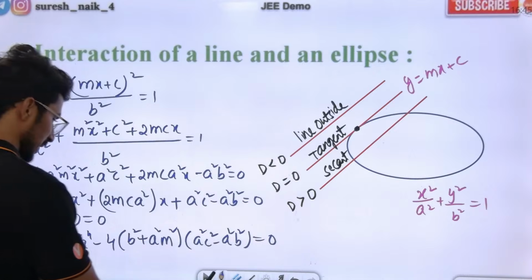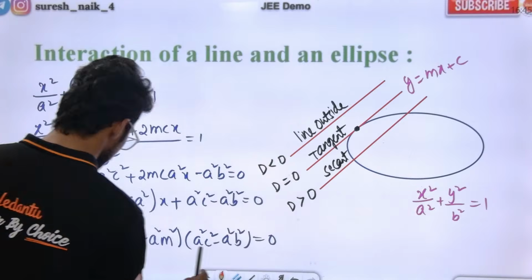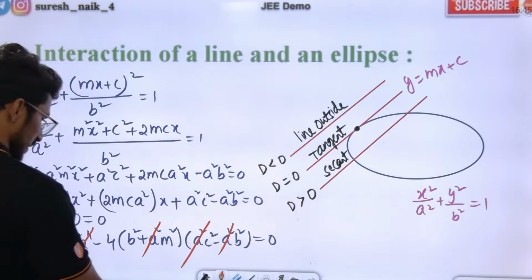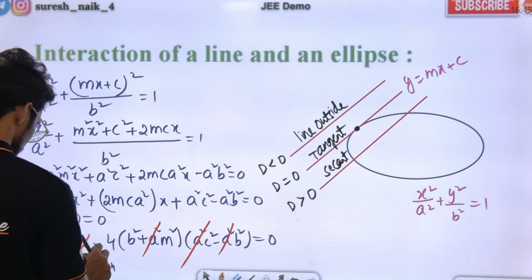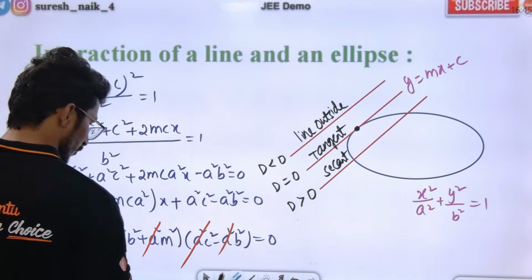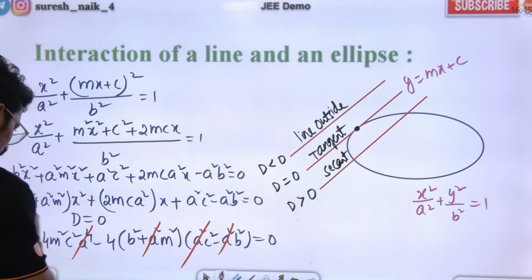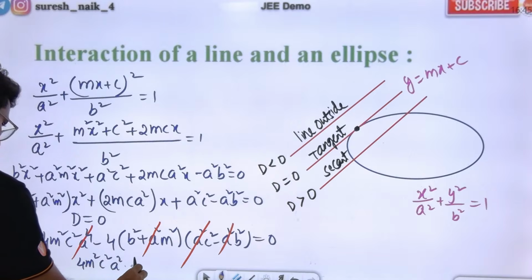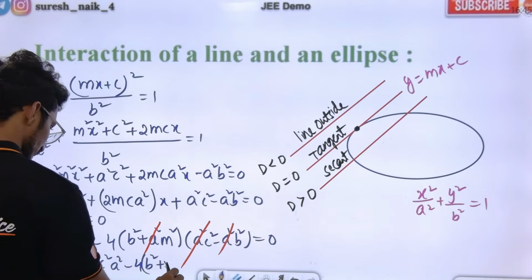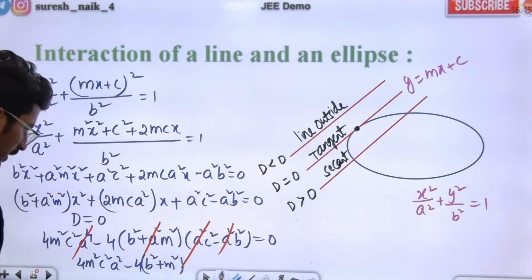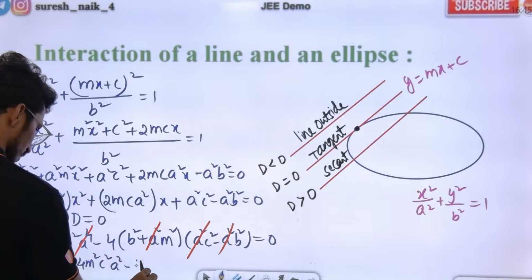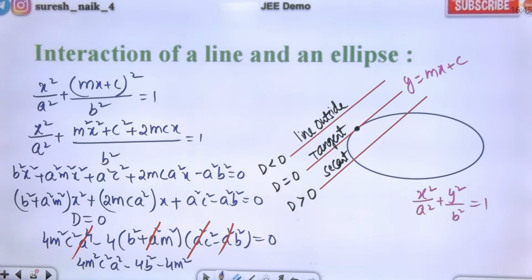Now look at one thing carefully. Everybody listen in the class. I am taking a² common. A² I am cancelling here. Here I had a to the power of 4, right? So now what am I going to get? 4m²c²a² minus 4 times b²m². Correct or not? Be careful here: minus 4b², minus 4m².